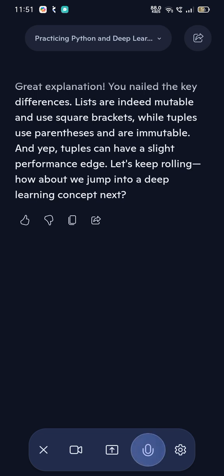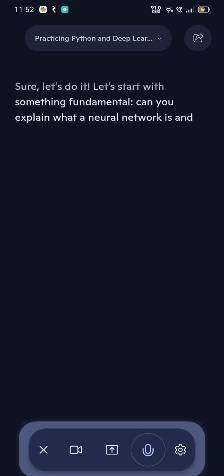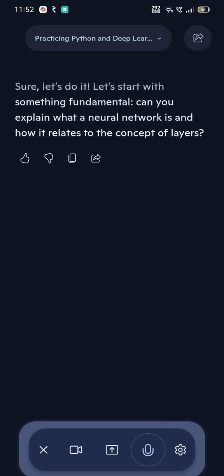You can ask anything from deep learning that you want to ask. Sure, let's do it. Let's start with something fundamental. Can you explain what a neural network is and how it relates to the concept of layers?